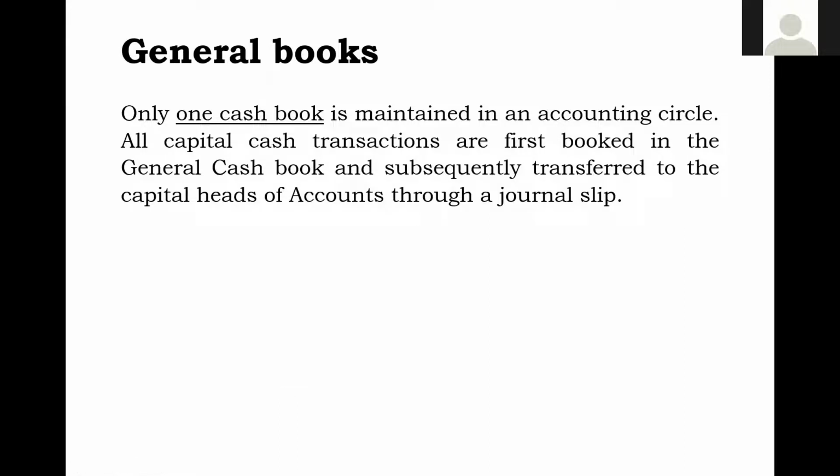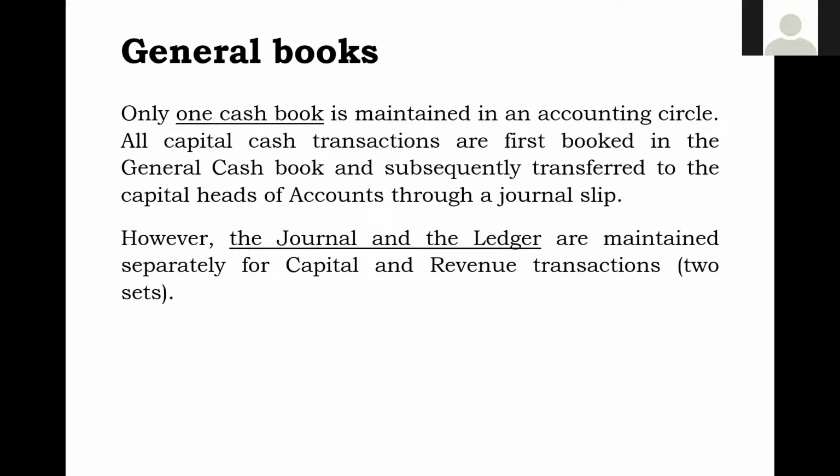Few more important points which we have to write in the examination is that only one cash book is maintained in the accounting circle. Whatever revenue transactions and capital transactions are there in your accounting circle, cash is cash only, so only one cash book is maintained. If you doubt that capital transaction cash has come into revenue, what to do? Then that will be subsequently transferred to the capital accounting circle through a journal slip. So JV we pass, so that it will be transferred, but you have to remember that only one cash book is maintained for the accounting circle.